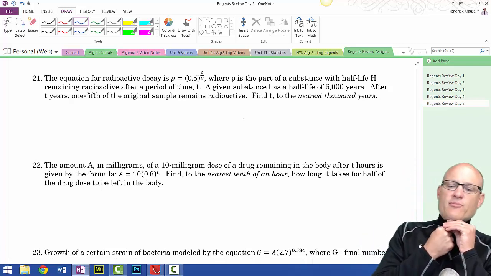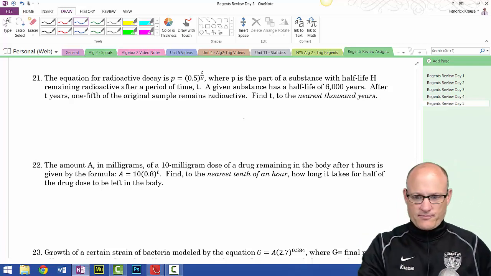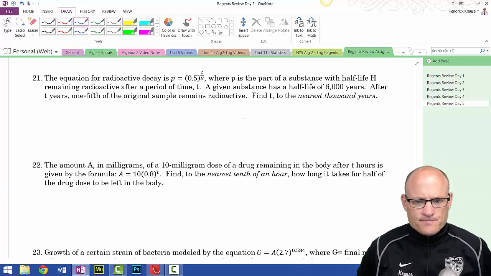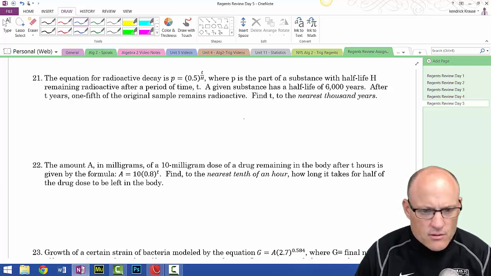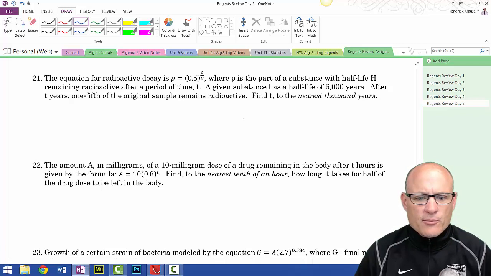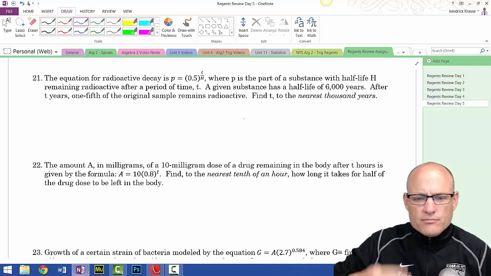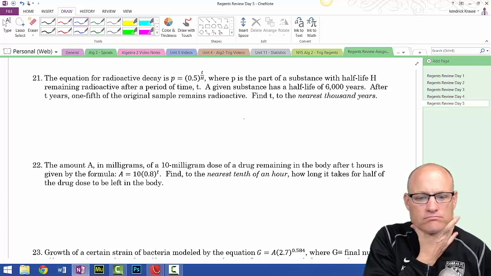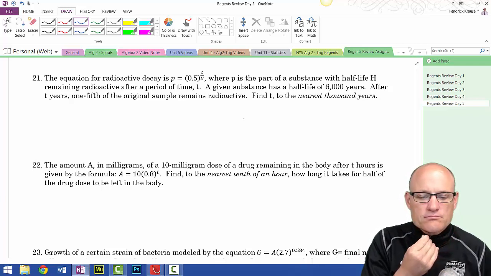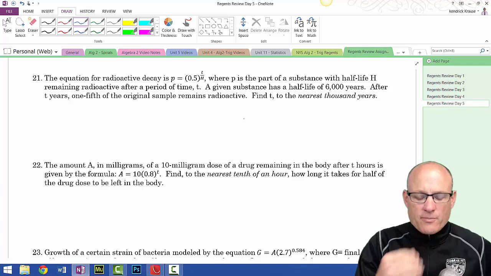P is the amount of substance left after H years. One-fifth the original sample. P is the part of the substance.